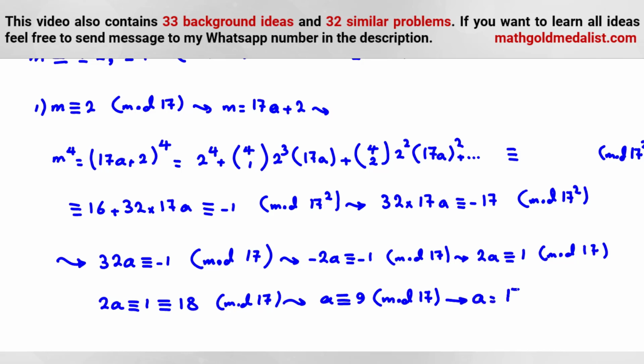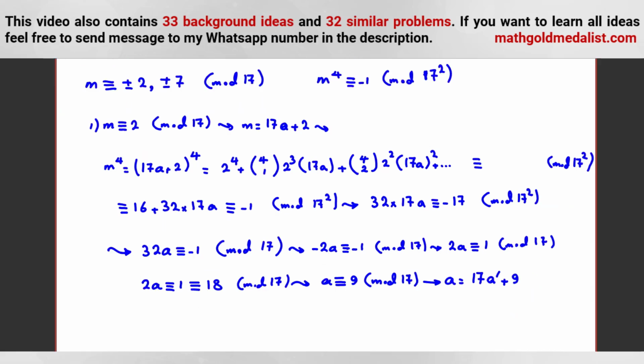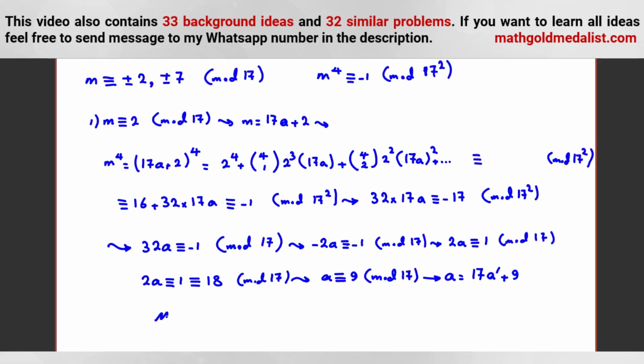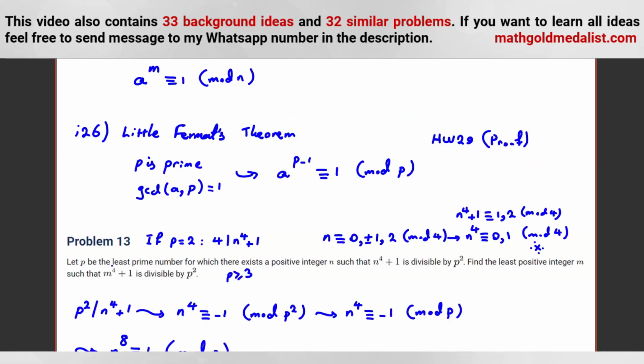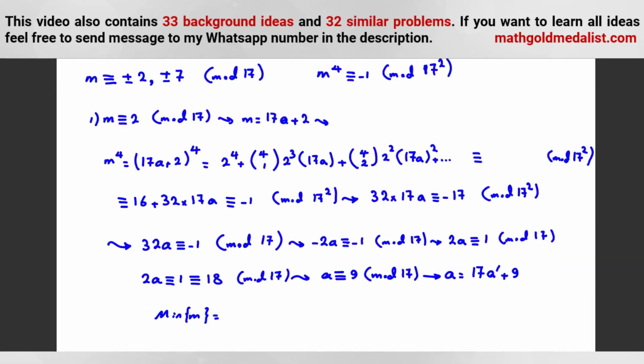So a is 17a' plus 9. And if we replace, we want to find the minimum m in this case. Minimum m, and m should be a positive integer, okay? Find the least positive integer m.